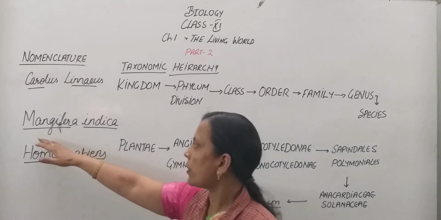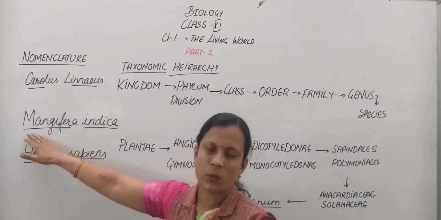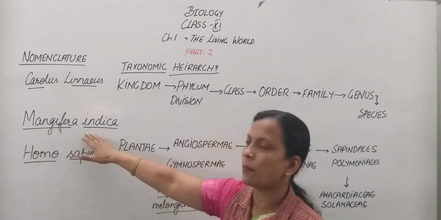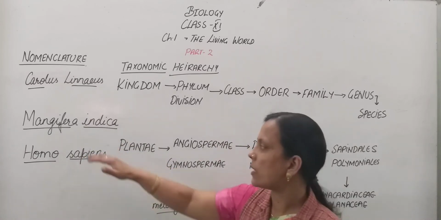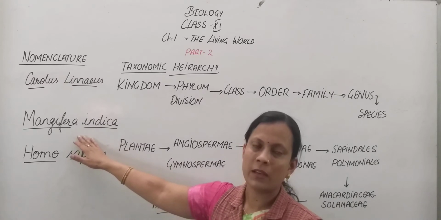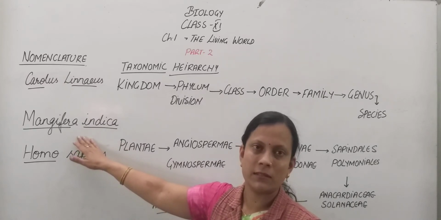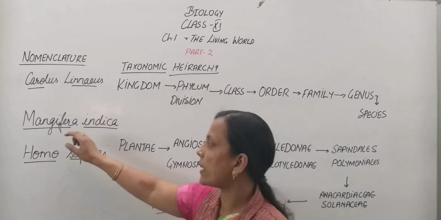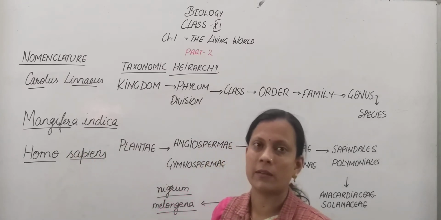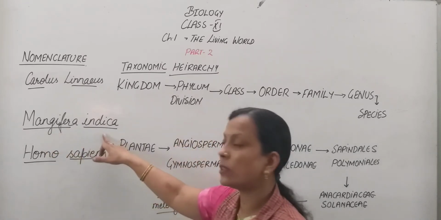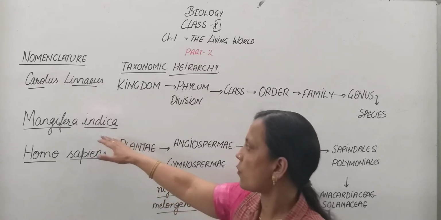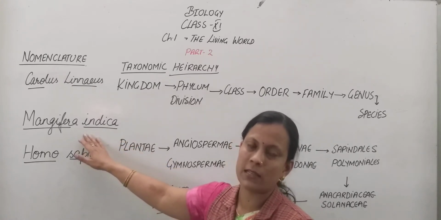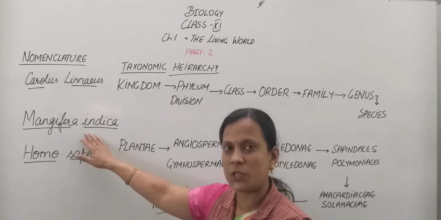The third important point is we start the genus name with a capital letter and the species name with a small letter. And the last and very important point: when the name is in printed form, it should be in italics. But when it is handwritten, we have to underline both the parts separately. So these are the four rules followed while naming any organism or any kind of living species.